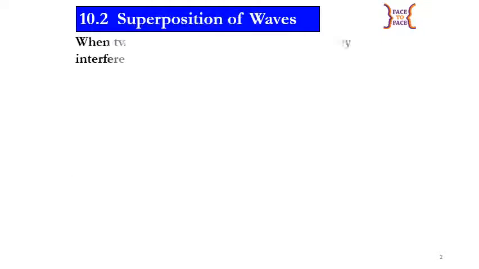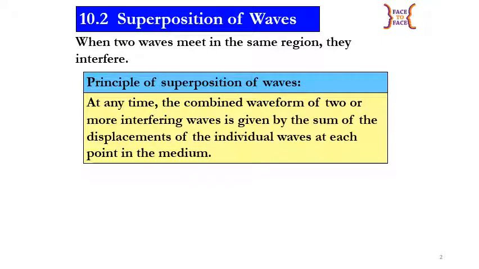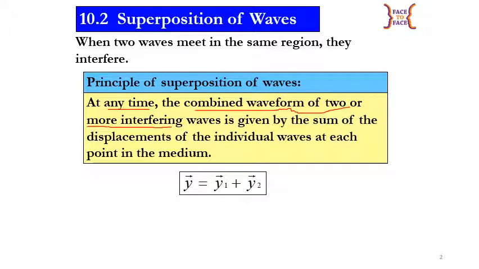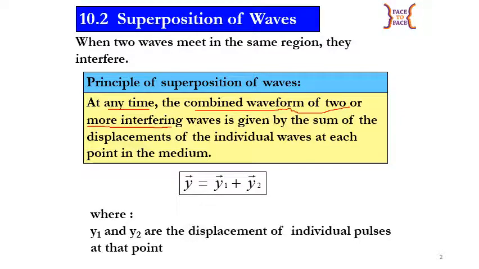What is the principle of superposition of wave? The principle of superposition of wave says that at any time, the combined waveform of two or more interfering waves is given by the sum of the displacement of the individual wave at each point in the medium. Mathematically, we can write it like this: y equal to y1 plus y2, where y1 and y2 are the displacement of individual pulse at that point.